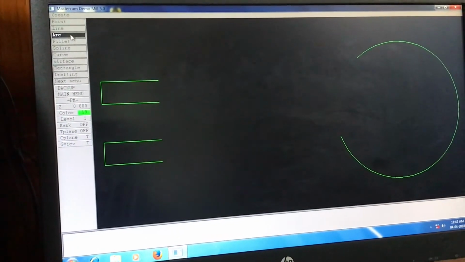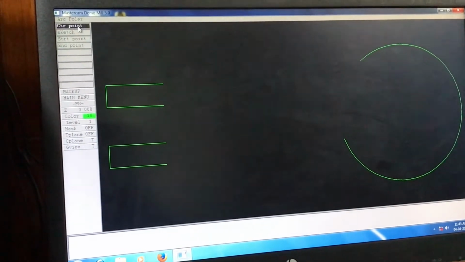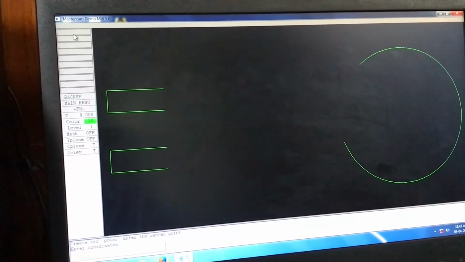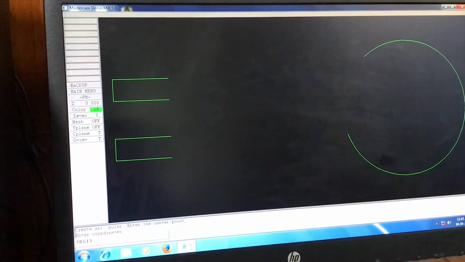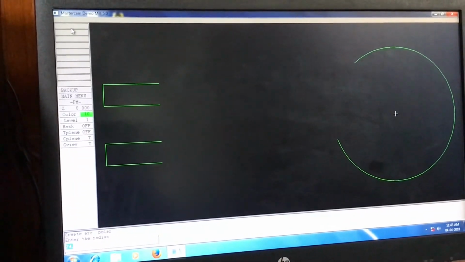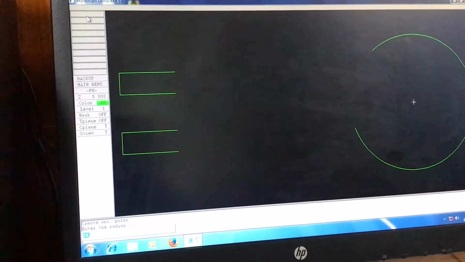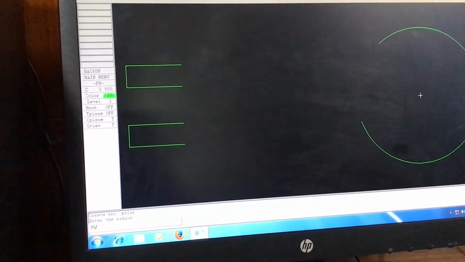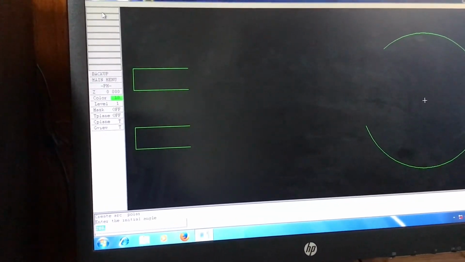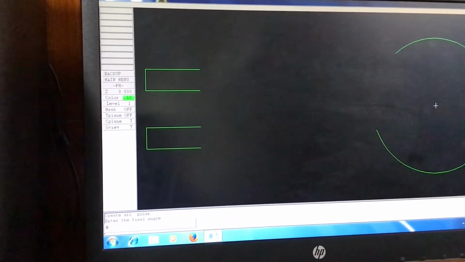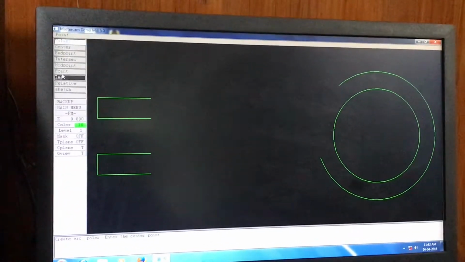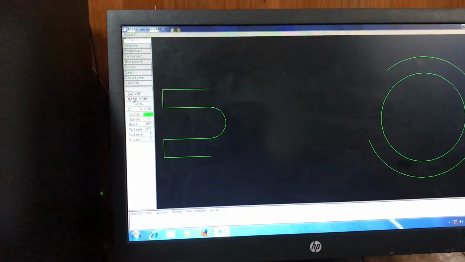Circle is created in a similar way. Create arc, polar, center point. 3, 13. Radius 35. Initial angle and final angle is given as 0. Similarly, this arc is also created.